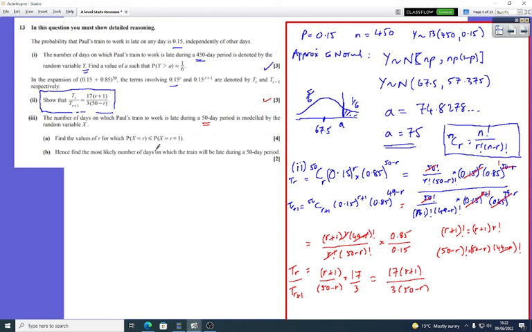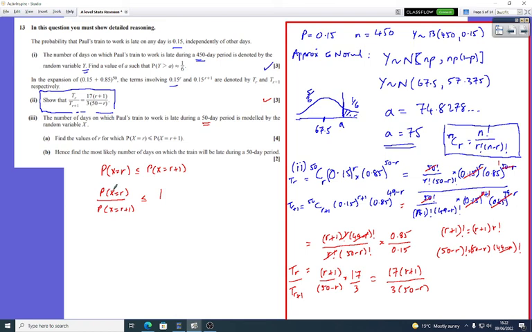it's over a 50-day period, and if we did the probability of X equals r is less than or equal to the probability of X equals r plus 1, and if I divide both by the probability X equals r plus 1, we get the probability X equals r over X equals r plus 1 will be less than or equal to, and that divided by itself is 1.